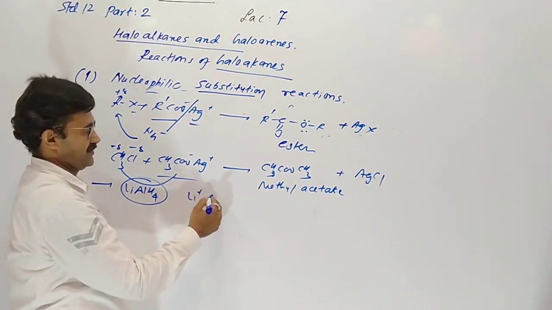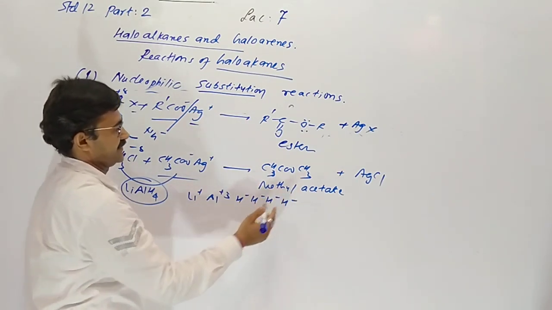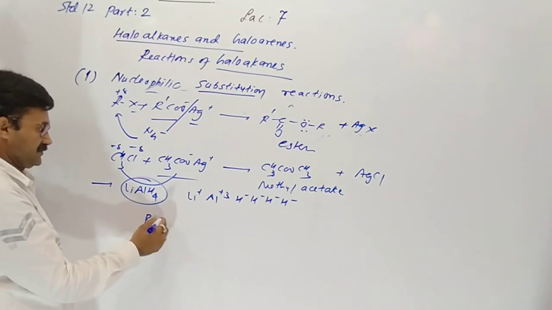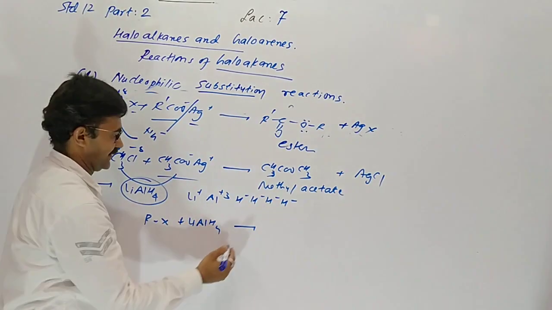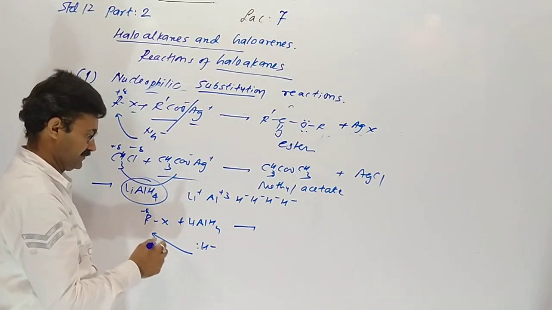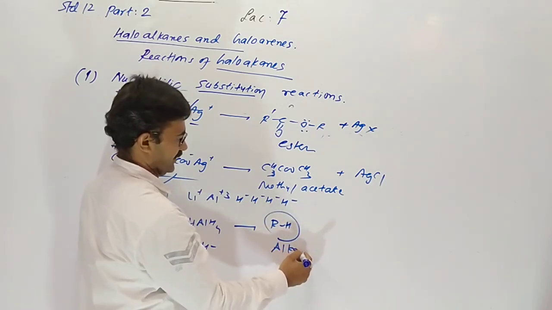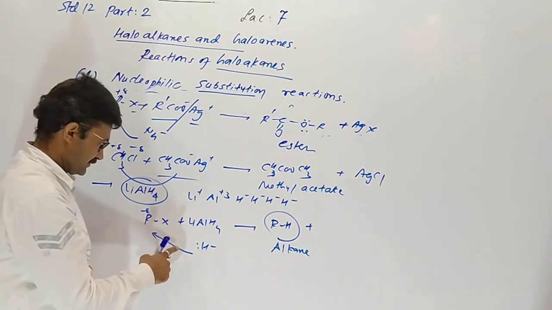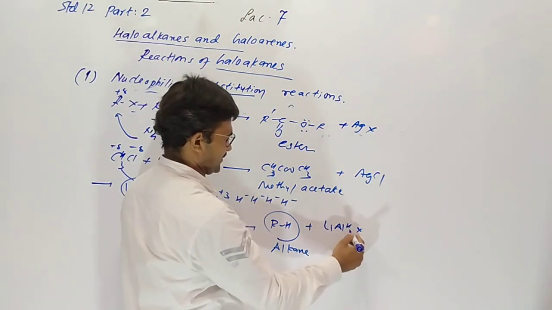Now the reducing agent lithium aluminium hydride. Actually Li plus, Al plus 3, and 4 times H minus here. Haloalkane reacts with lithium aluminium hydride. So here H minus attacks the carbon and gives RH, means alkane, plus removal of LiAlH3X.